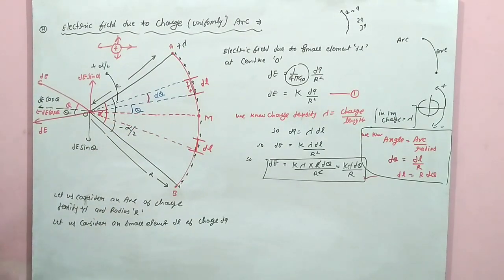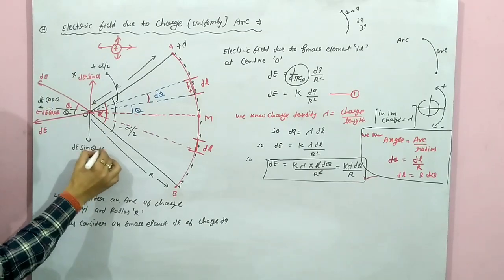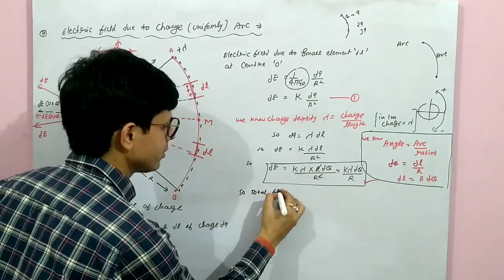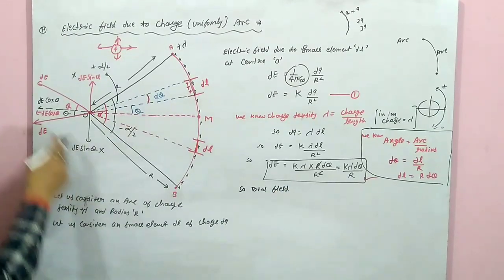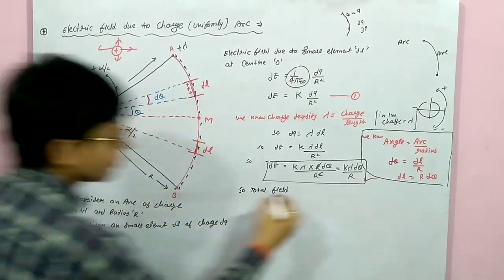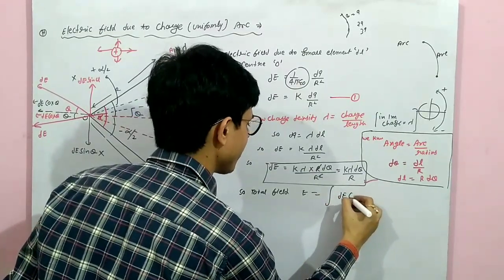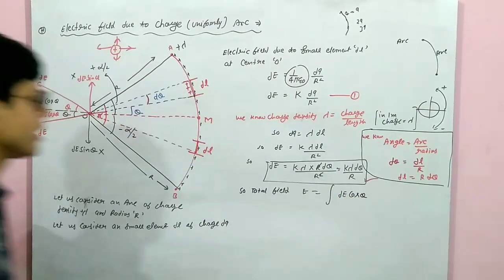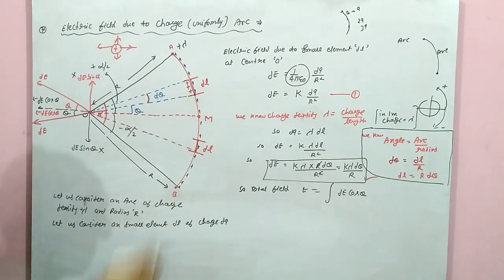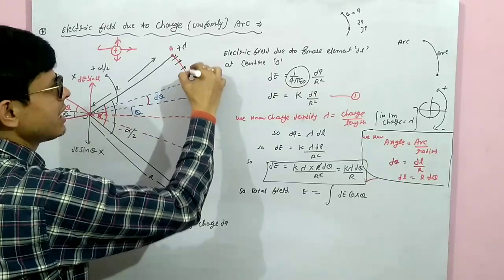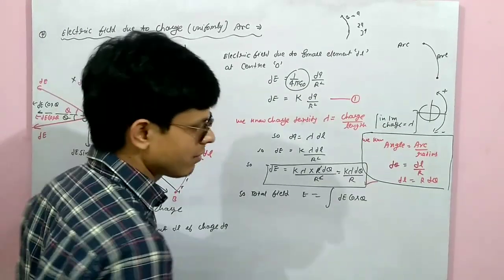Yes or no? So which component will be cancelled out? These two are cancelled out. So the total field is due to only dE cos theta. Total field is the integration of dE cos theta. Only which component? dE cos theta. Sir, why integration? Many small pieces will be there. I have considered 1, 2, 3. Like this, we can divide it into many small pieces. So integration of all these.